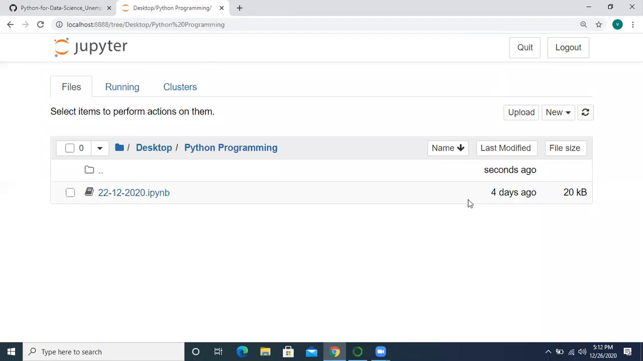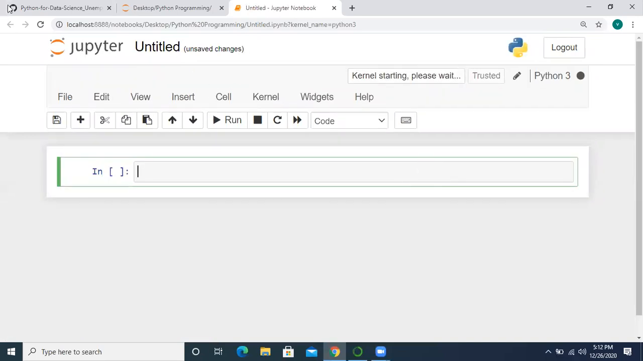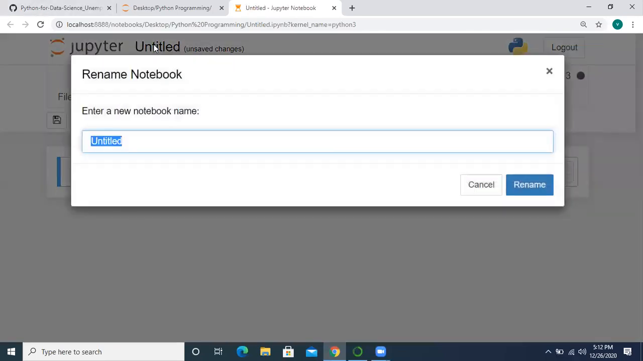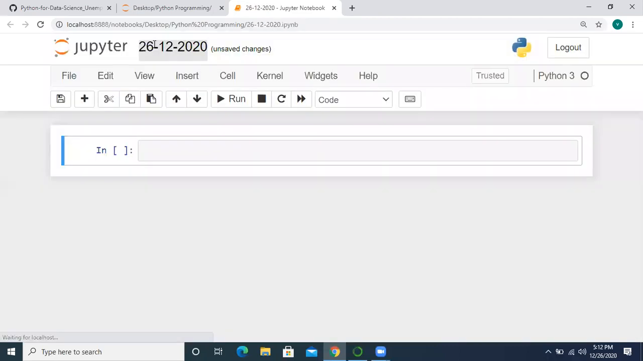Let me create a notebook file today with today's date, 6 12 2020. Okay, first, let me discuss prime number.